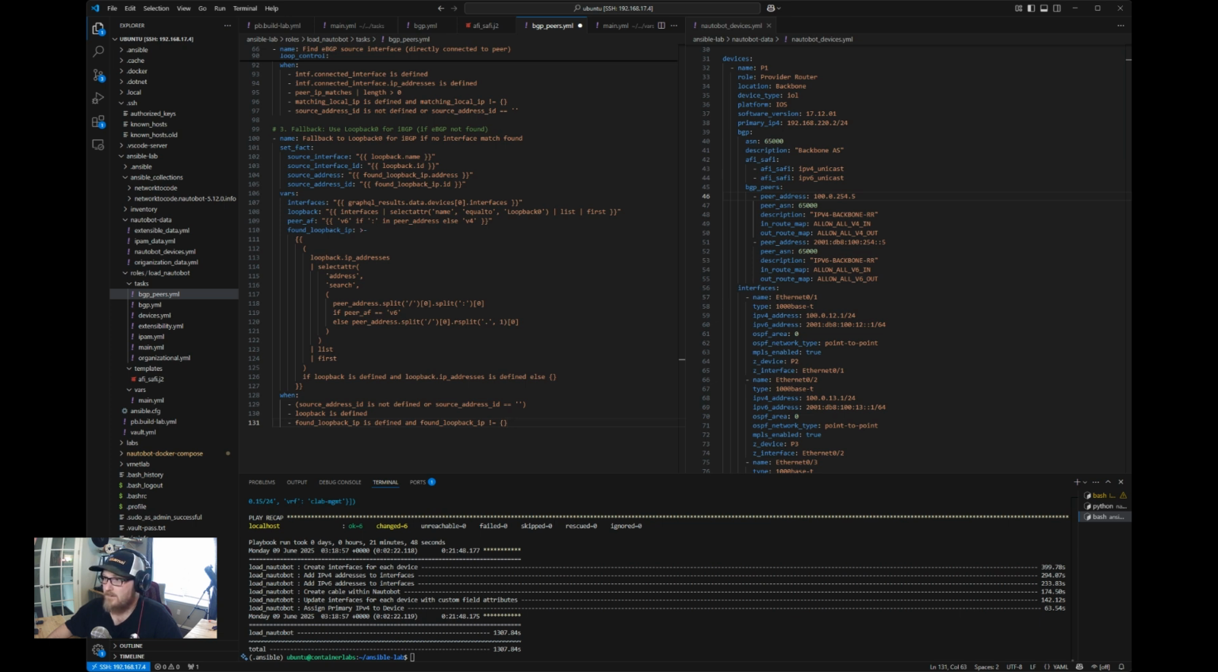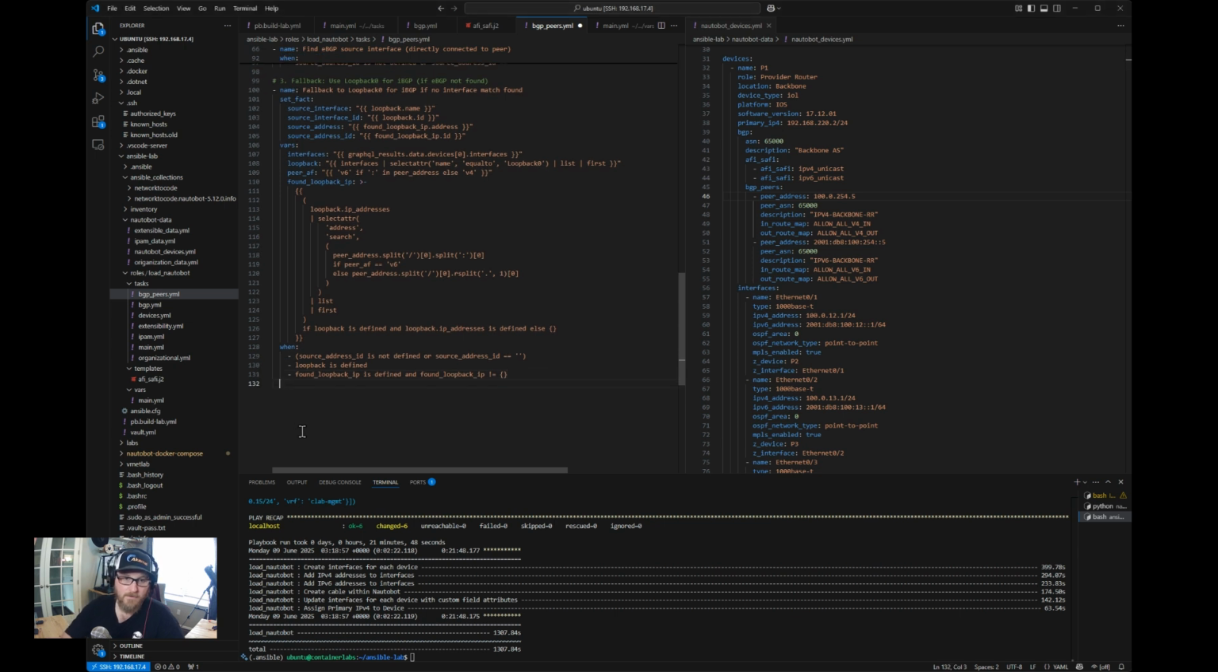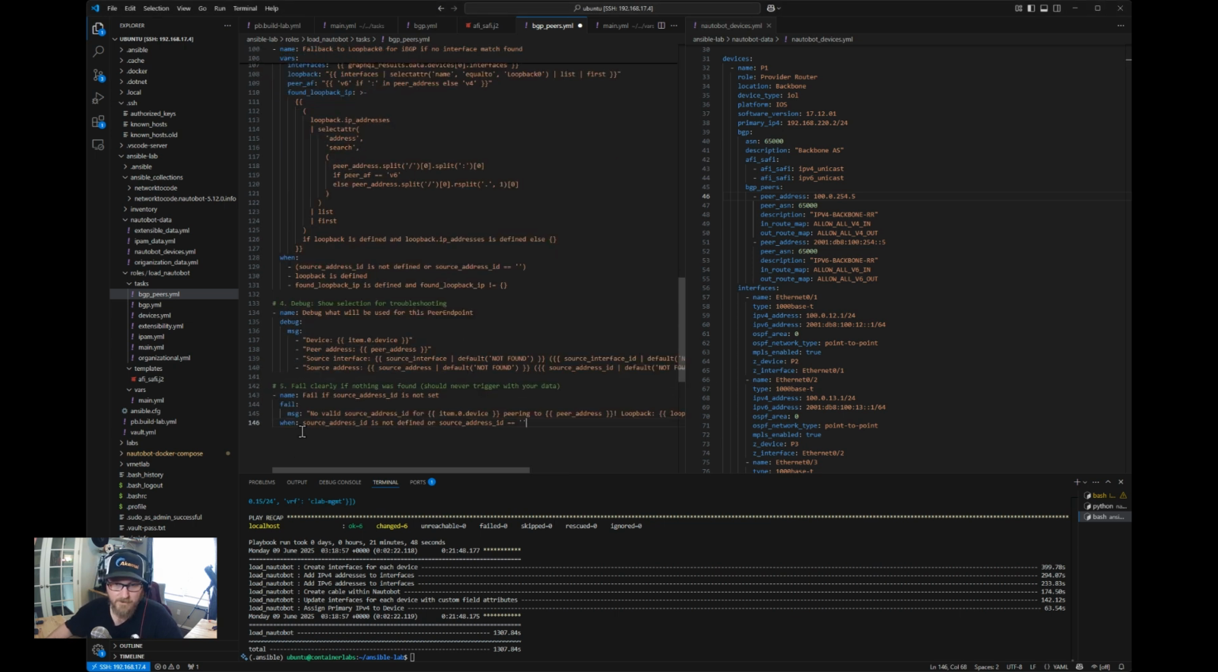And then the next piece is if we can't find any of those things, what we want to do is just completely fail the task, so it stops. And then we know we've got an issue with the data, or the data we're feeding in is missing something, or it's not matched up, something like that.